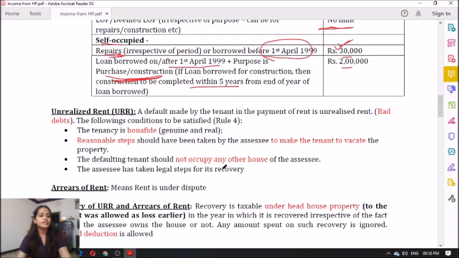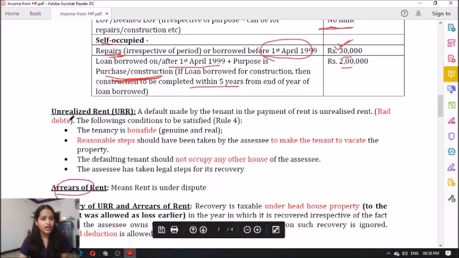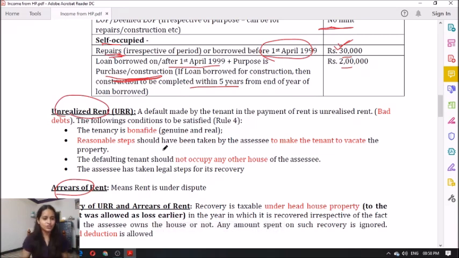Clear everyone? Next, coming to unrealized rent. Now what do you mean by unrealized rent? There is also a certain concept called arrears of rent. Unrealized rent, arrears of rent. What is the difference between these two? It is very simple. Unrealized rent is nothing but a default made by the tenant in payment of rent. It is nothing but a bad debt.